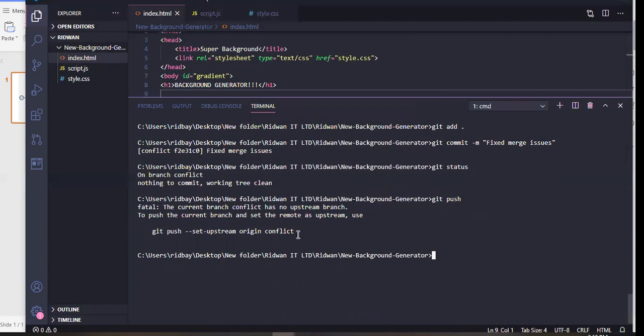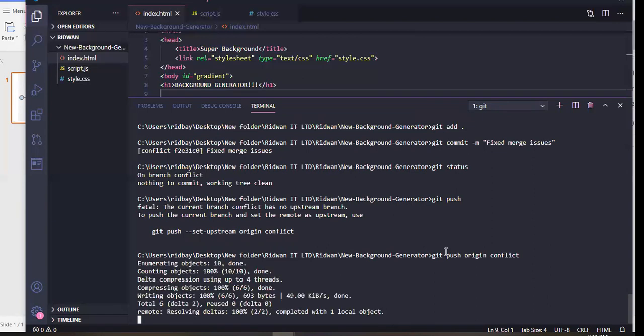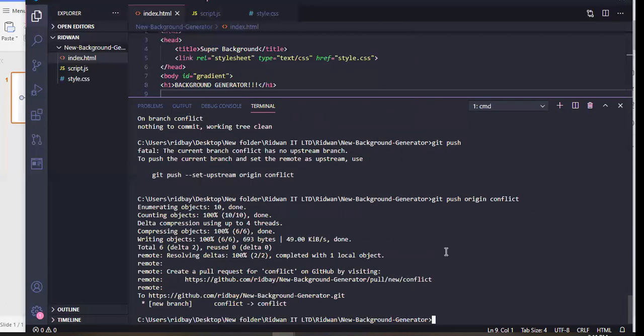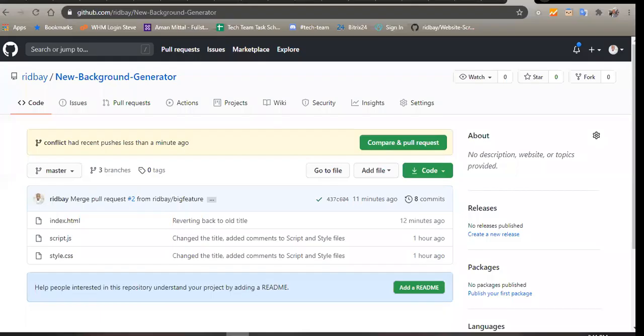so the reason why I'm getting this every time is because it has no upstream, and I can do something. So if I do git push origin, then the name of the branch, conflicts, I'm not going to get this message again. Let's see. Yeah, that has gone. So if I go back on GitHub now, you see that I have some changes here.